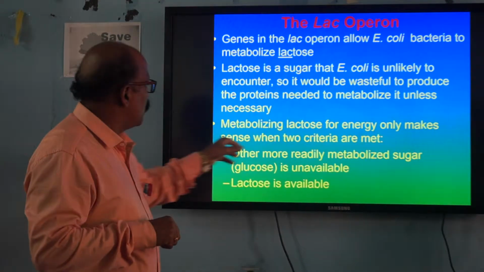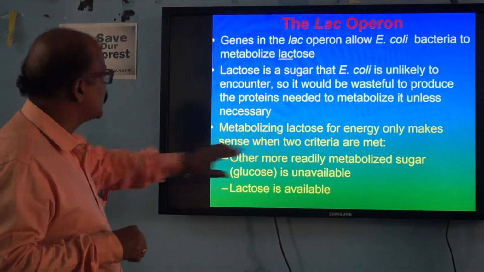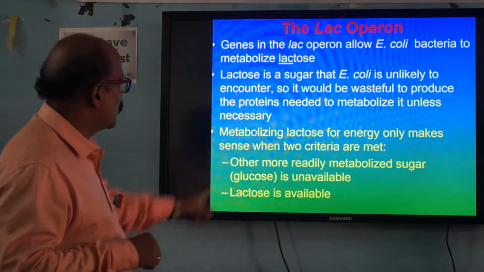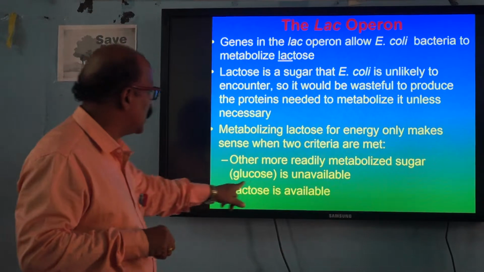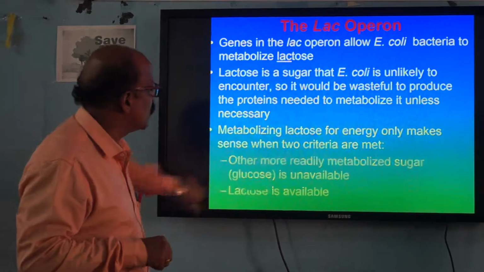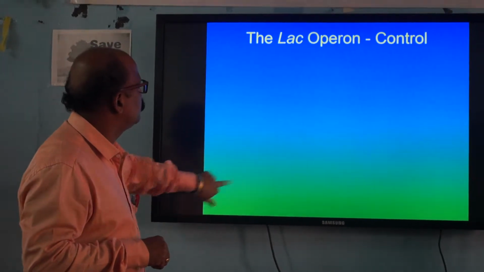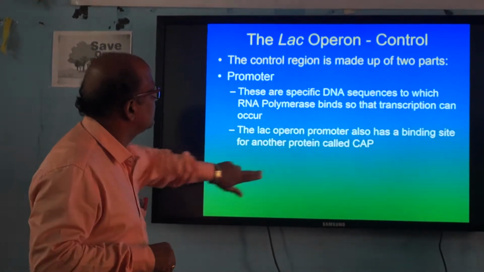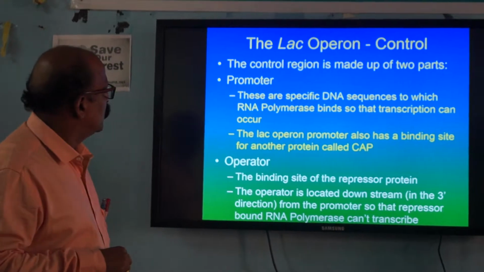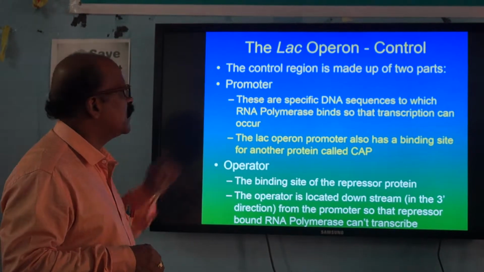That's the second part. Metabolizing lactose for energy only makes sense when two criteria are met: the other, more readily metabolized sugar, glucose, is unavailable, and lactose is available. Now here the promoter is there, the operator is there.